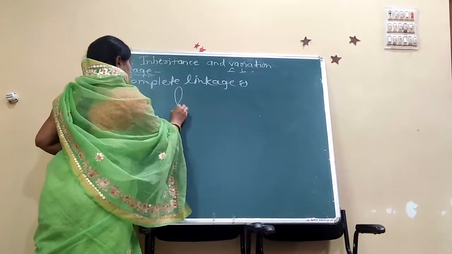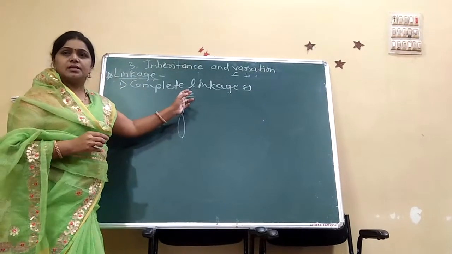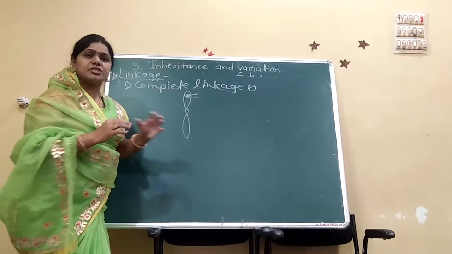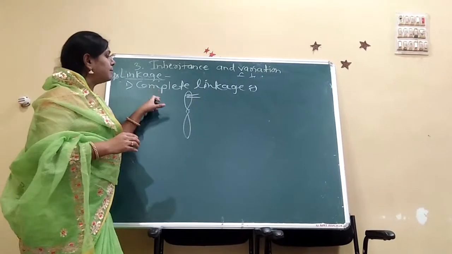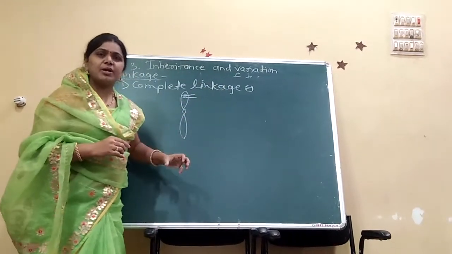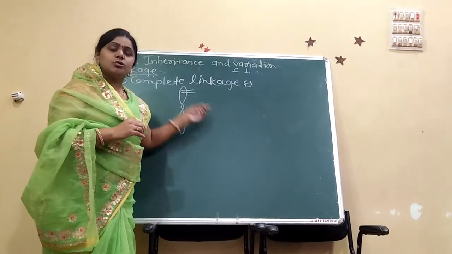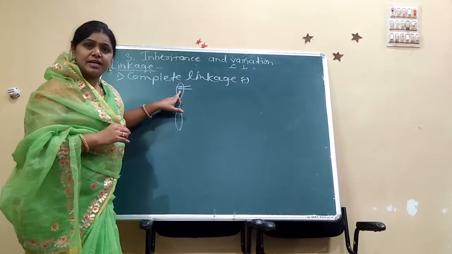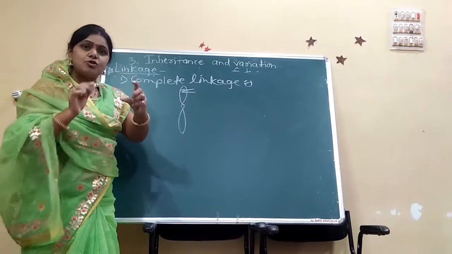The genes are located closely and there is no chance of crossing over, or no chance of separation of these genes. These genes are called completely linked genes, and this phenomenon is called complete linkage. What is complete linkage? Those genes are closely related. This depends on the place on the chromosome where the genes are situated.